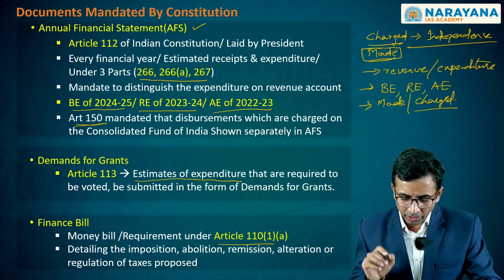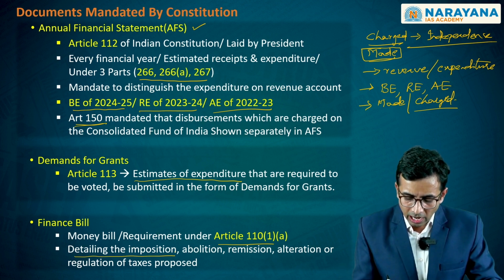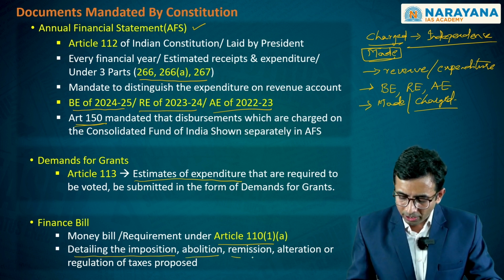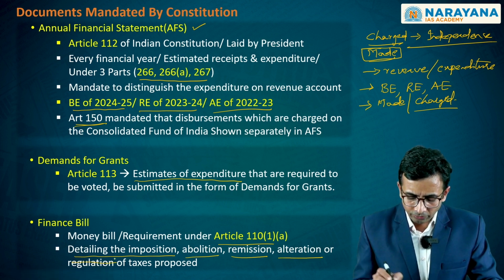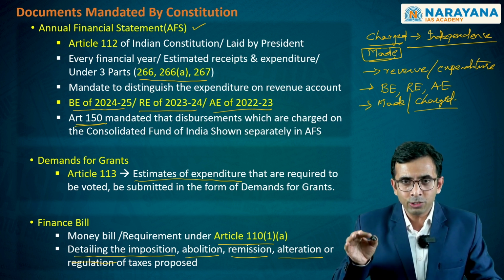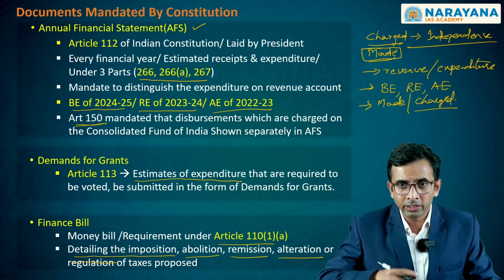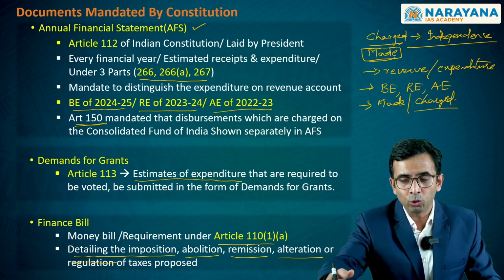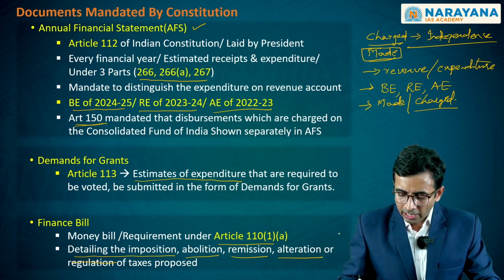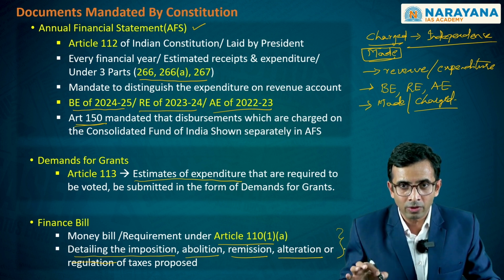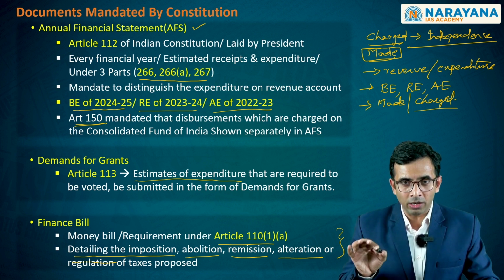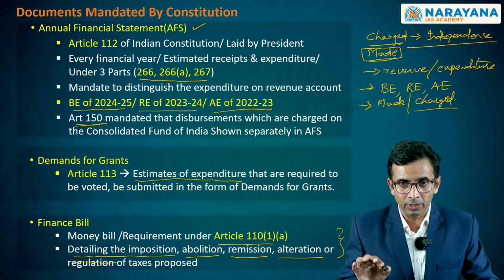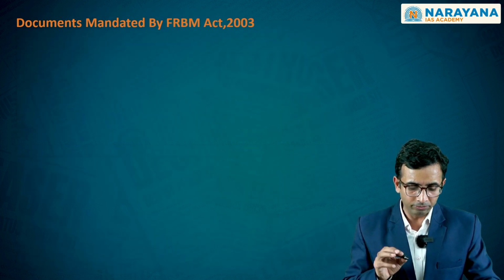So in this particular money bill, you clearly know that there is involvement of imposition, or there might be some abolition, or certain remission, or certain alteration, or even the regulation of taxes that is required to be done. And as you are doing this and making it disbursed into the Consolidated Fund of India, this has to be done only on the basis of approval from the Parliament. Hence, this finance bill, as defined as part of the annual financial statement, must be subjected to parliamentary scrutiny.